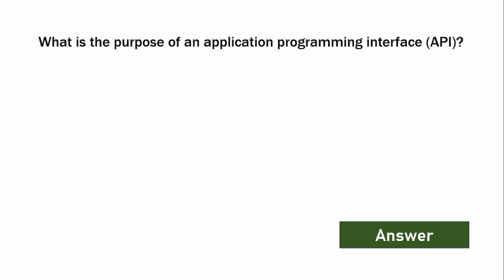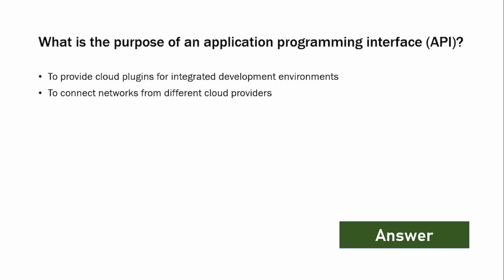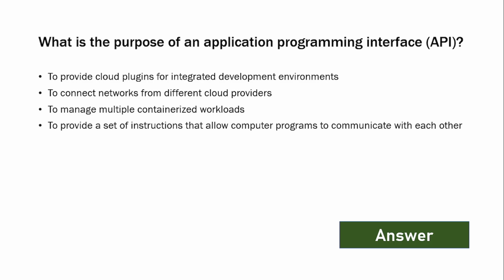What is the purpose of an application programming interface? Here are the options: to provide cloud plugins for integrated development environments, to connect networks from different cloud providers, to manage multiple containerized workloads, to provide a set of instructions that allows computer programs to communicate with each other.